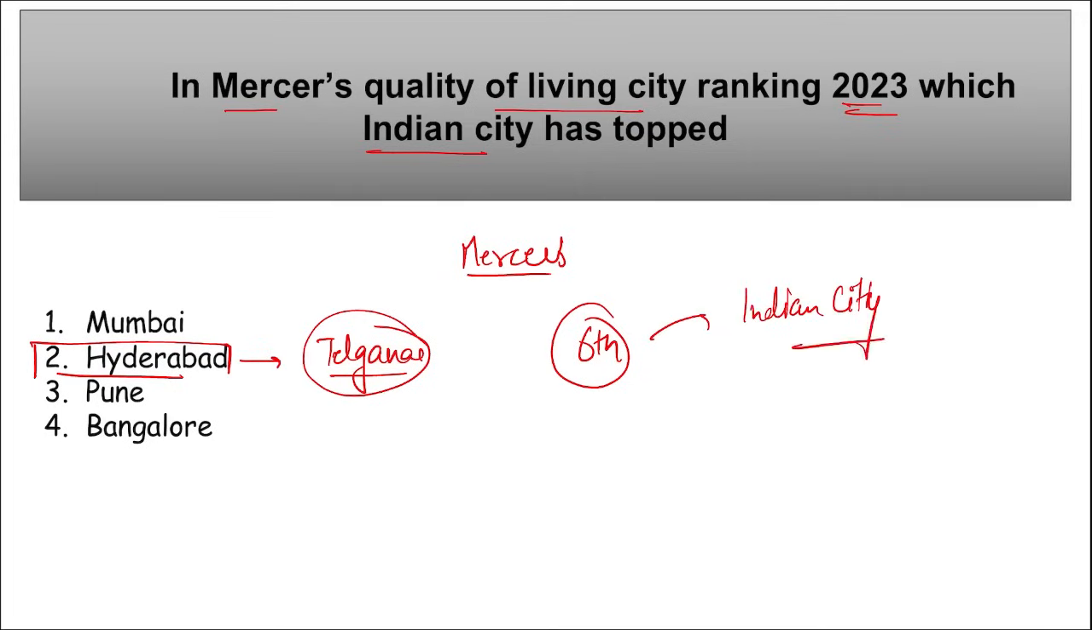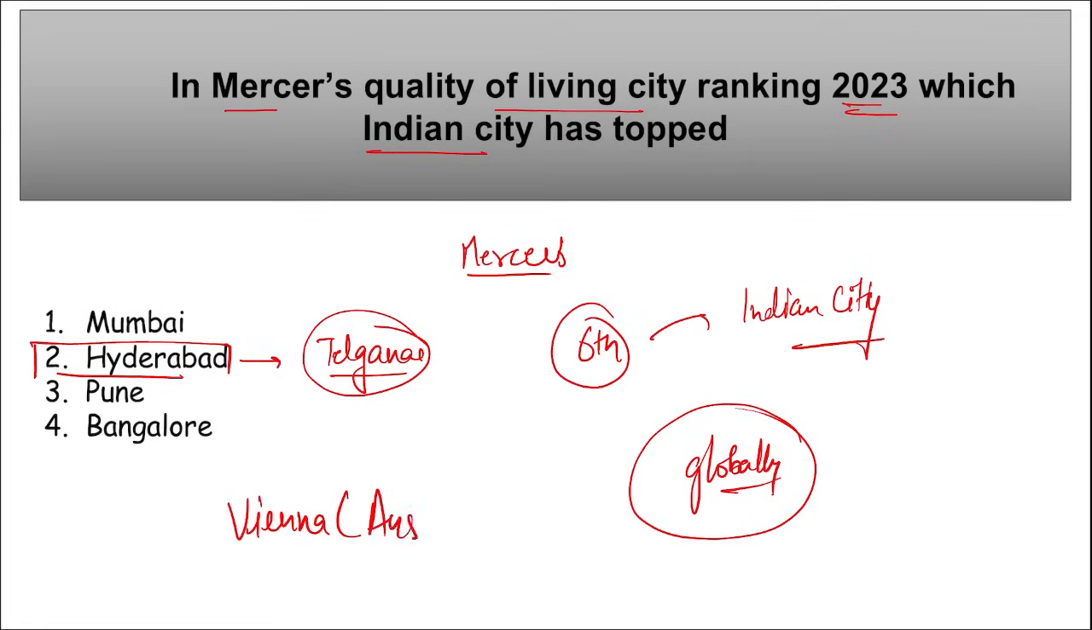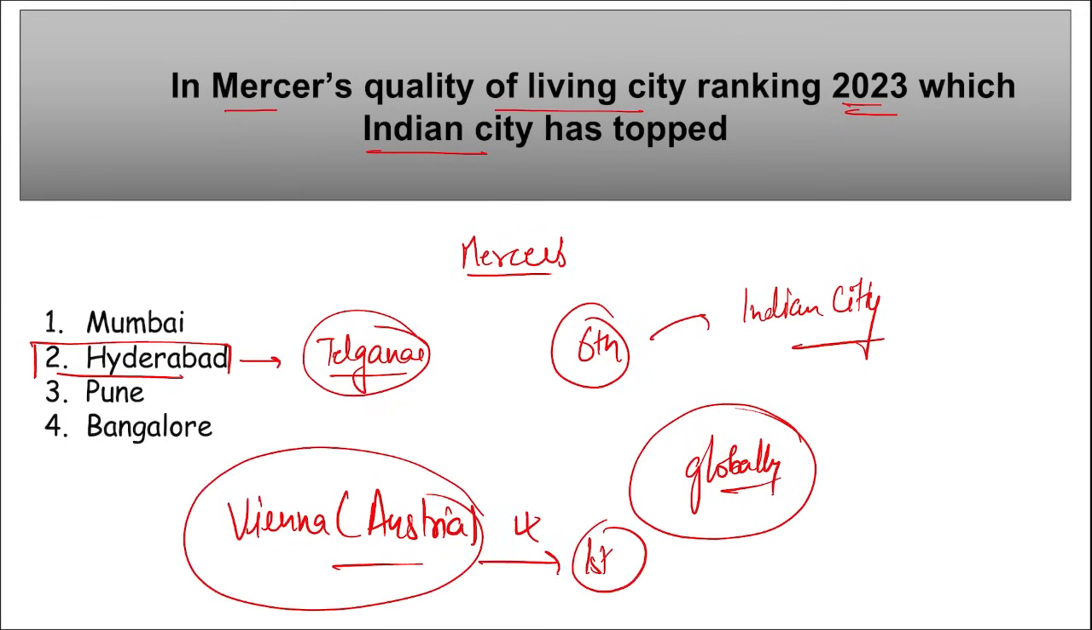And here we are talking about Indian cities. But if we talk about globally, in this particular Mercer's Quality of Living City Ranking, which city has topped the list? It was topped by Vienna, Austria. Correct. Vienna, Austria secured the first position globally. That is the best city that is offering the best or highest quality of life in the world. And in India, it is Hyderabad.